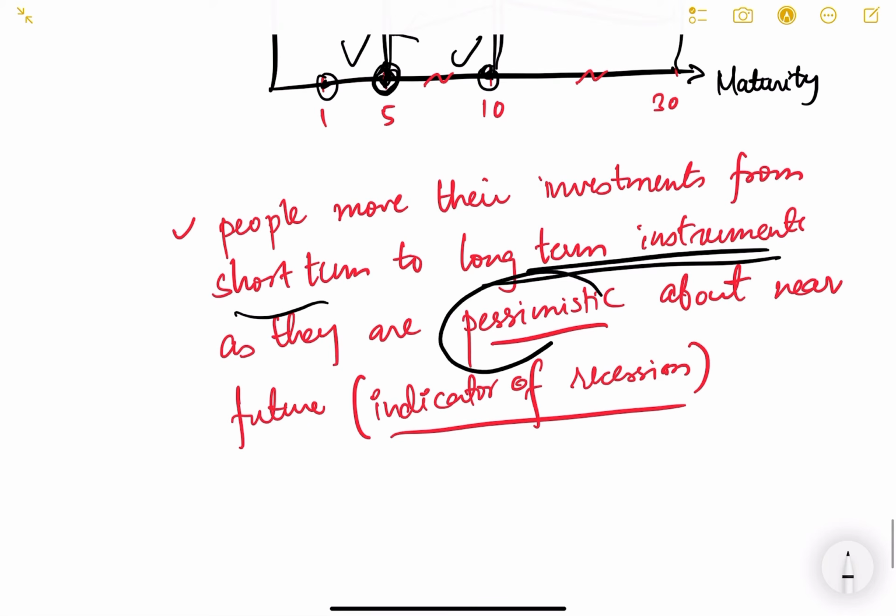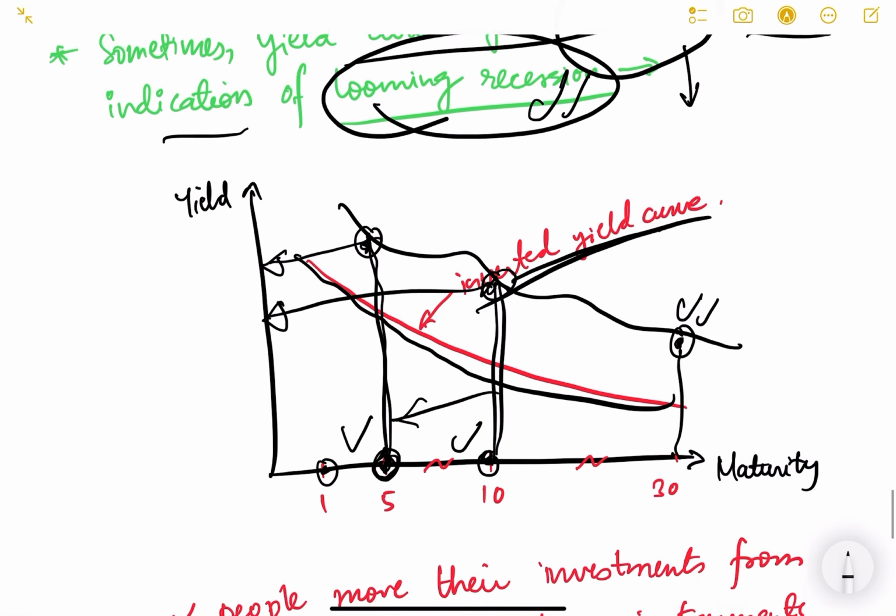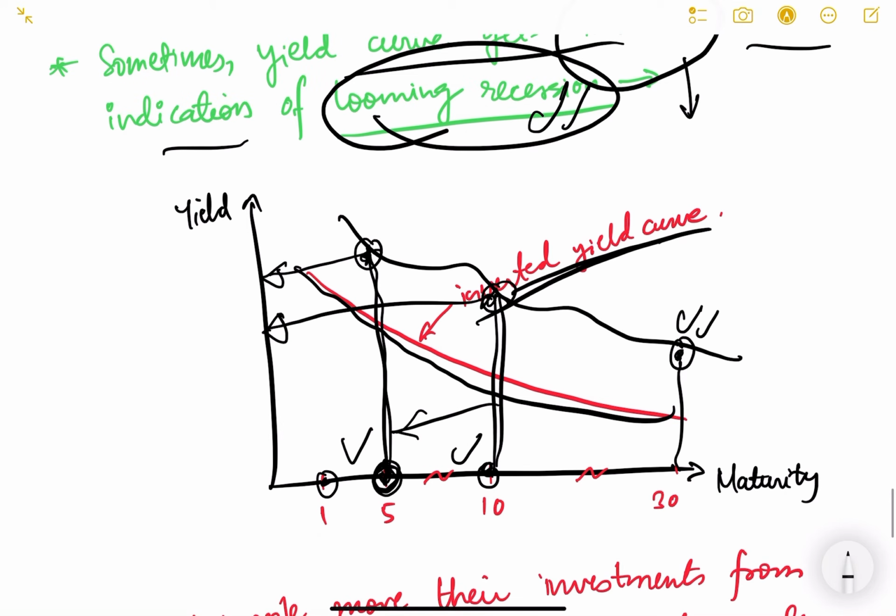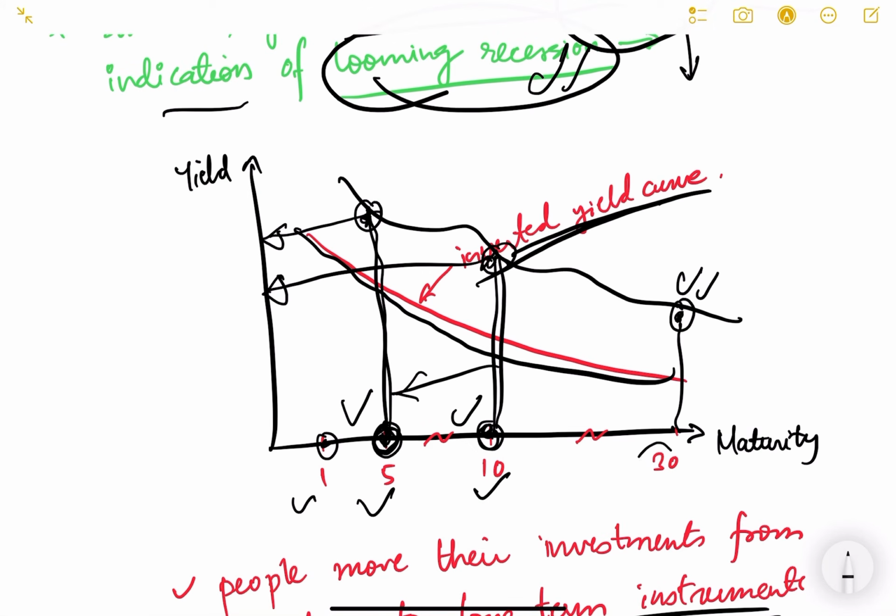Okay, as they are pessimistic about the near future. So they feel that in the near future it is not going to benefit them if they invest in a 5-year bond or 10-year bond or 1-year bond. So they keep on investing in the longer period bonds, the 30 years. So if they keep on investing more in the longer tenor bonds, it means the demand for longer term bond increases.